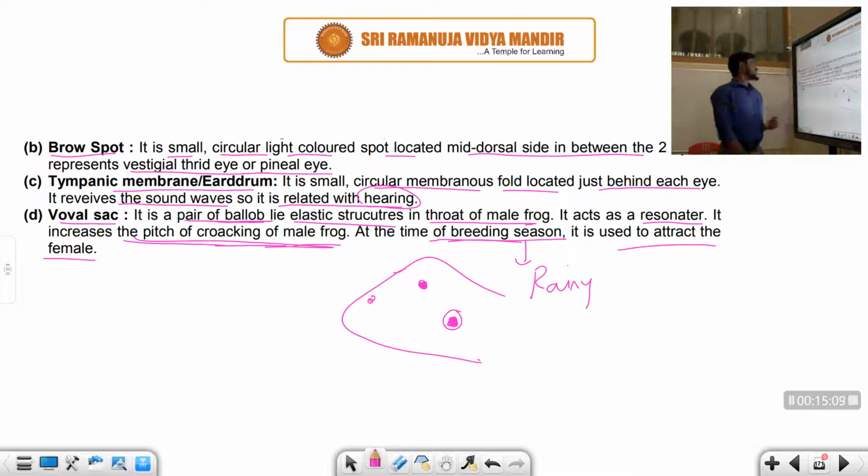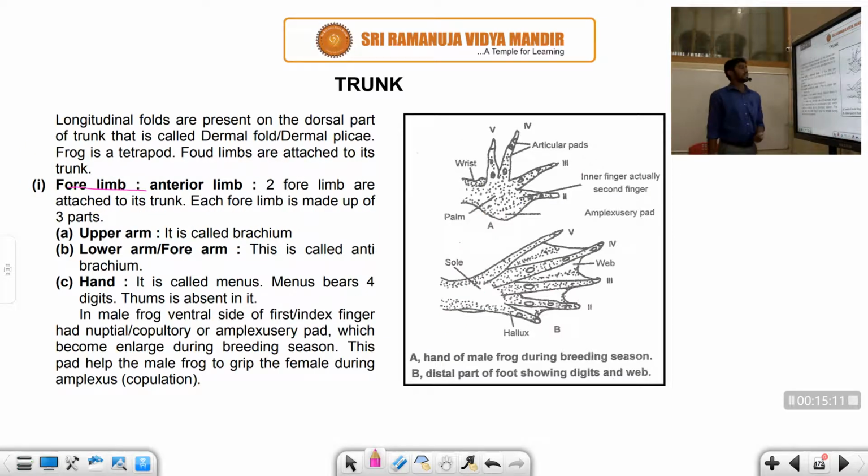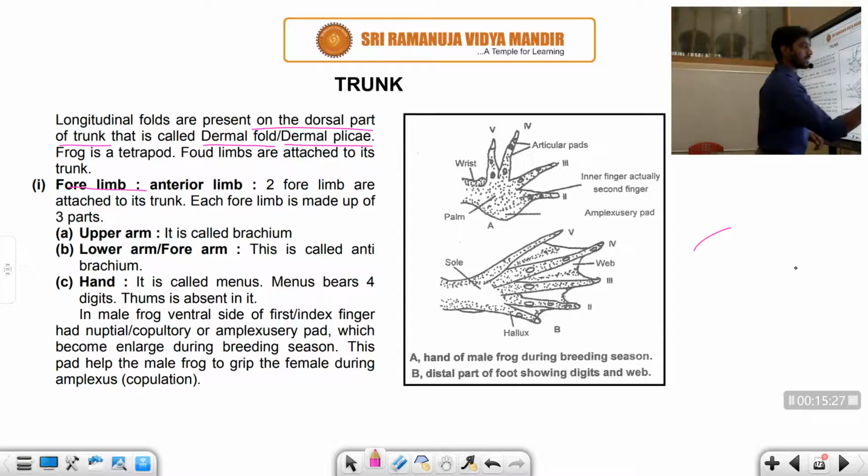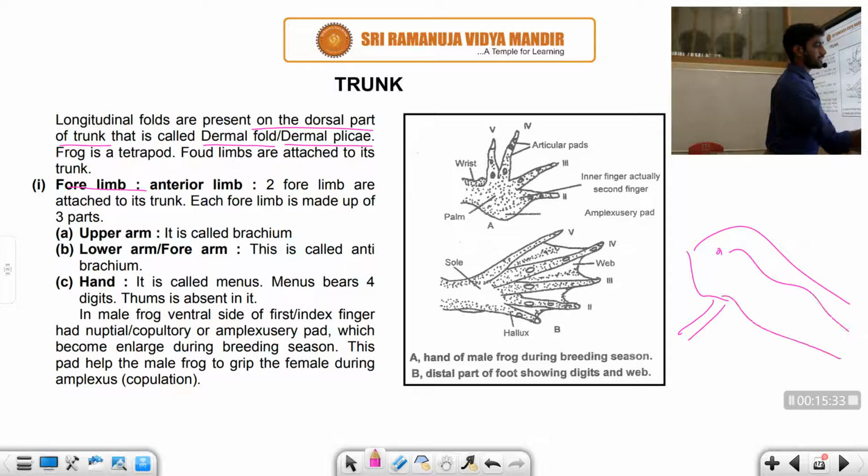Next, we'll discuss the trunk. The head part is completed now. Longitudinal folds are present on the dorsal part of the trunk, called dermal folds or dermal plicae. We have already seen this. For example, this is the frog, and there is a midline, right? We can observe dermal spots on the frog surface.